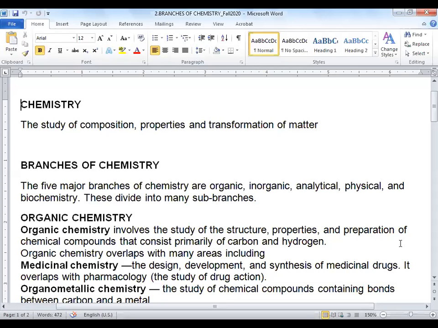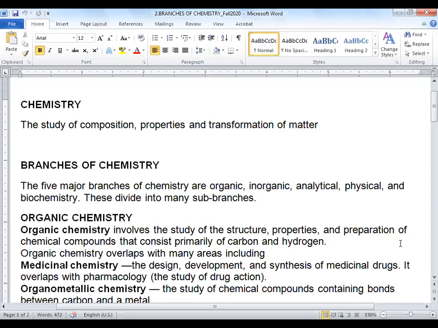So I am going to differentiate between the organic and the inorganic chemistry based on the number of elements present in the periodic table. So carbon and hydrogen study is called the organic chemistry, and the rest of all elements or the metals study is called the inorganic chemistry. Clear? Now what is left? Actually, this is the further application of what we have discussed in organic and inorganic chemistry.